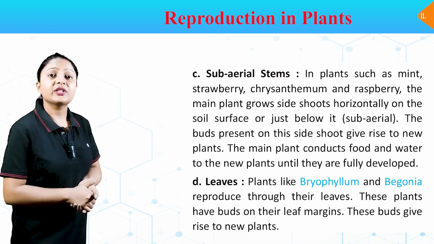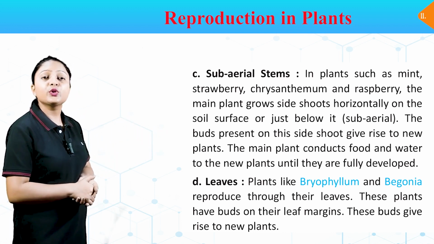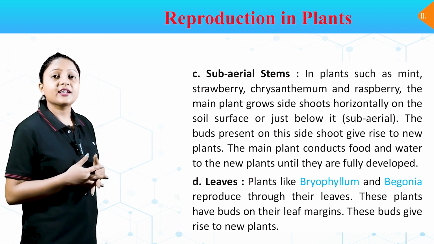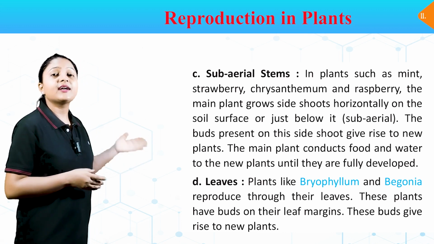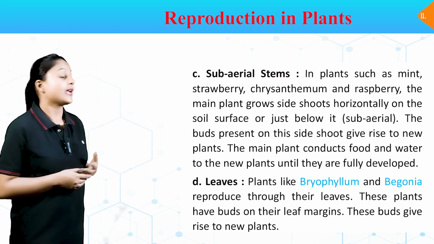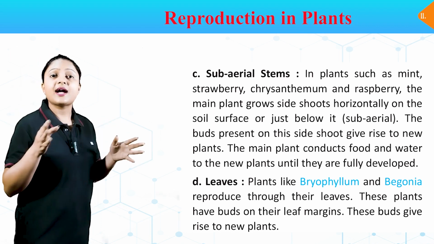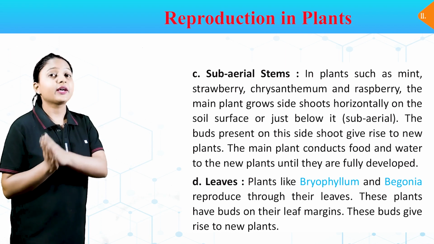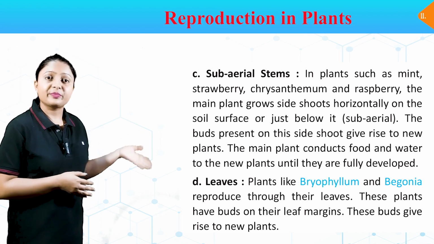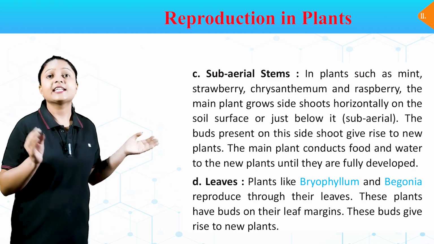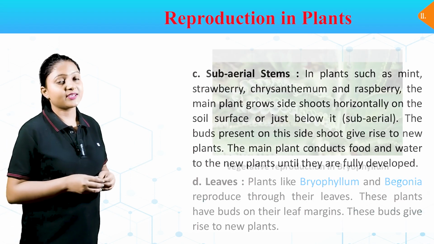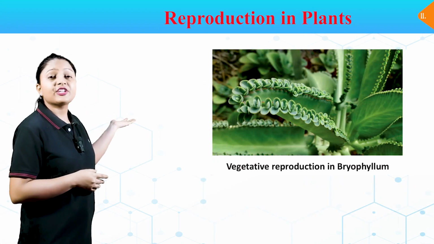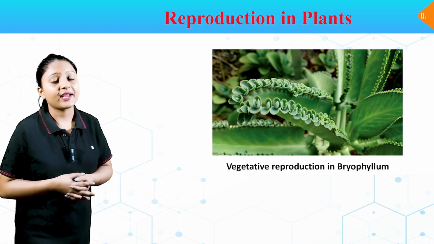The buds present on this side shoot give rise to new plants. The main plant conducts food and water to the new plants until they are fully developed. D. Leaves. Plants like Bryophyllum and Begonia reproduce through their leaves. These plants have buds on their leaf margins. These buds give rise to new plants. In this image, you can see vegetative reproduction in a Bryophyllum plant.